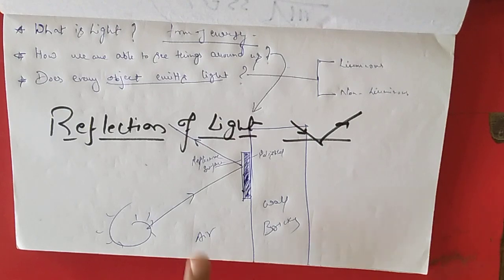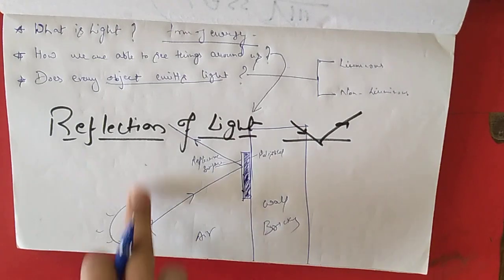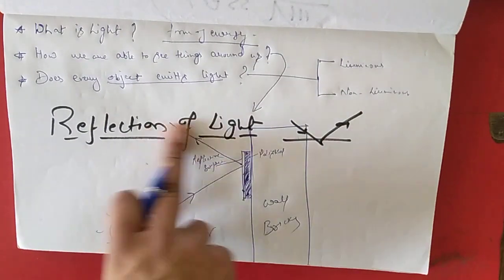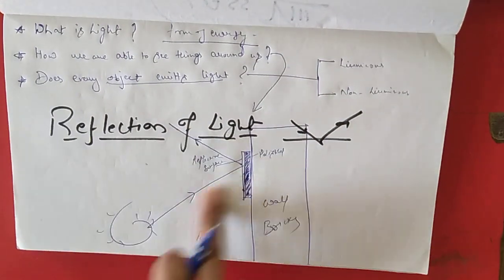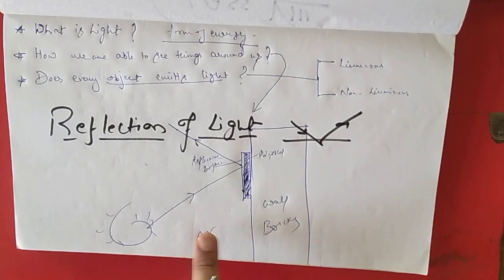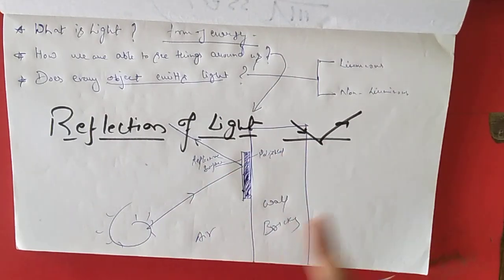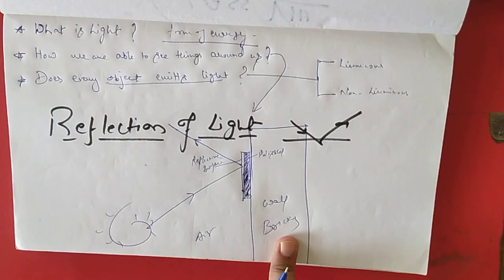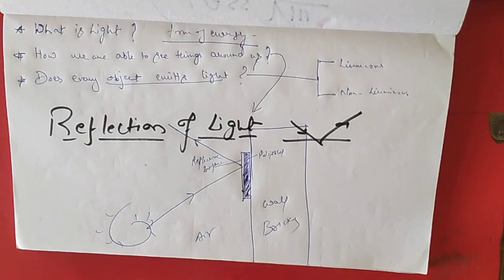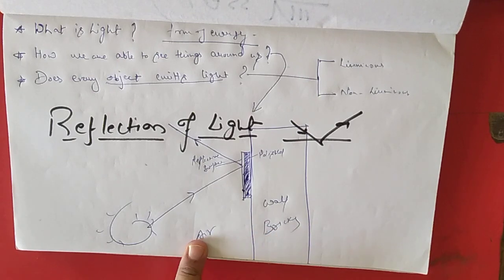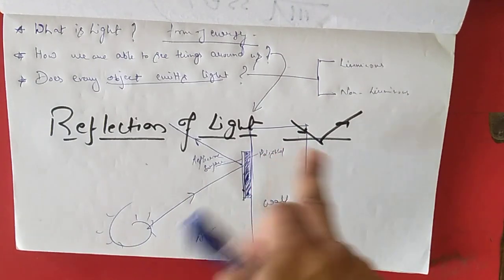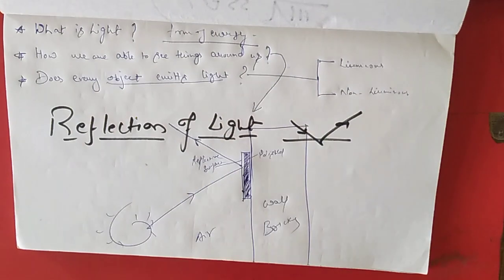What is the meaning of medium here? The medium from where the light is coming, or the medium in which the light is traveling. Clear? It is not changing its medium. It is not entering into the brick wall. Thus we have two mediums here, air and brick wall, whereas light is not entering into the brick wall. After reflection, it bounces back, or it remains in the same medium. So are we clear with the term medium? This is reflection of light.